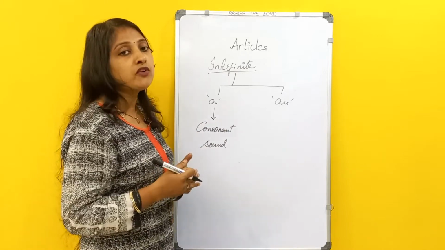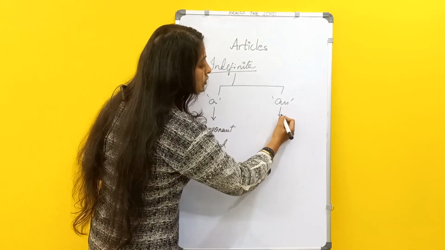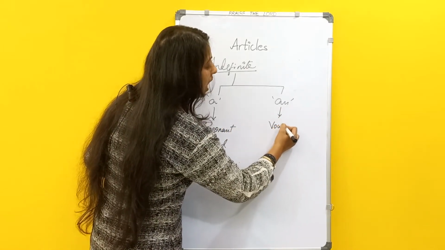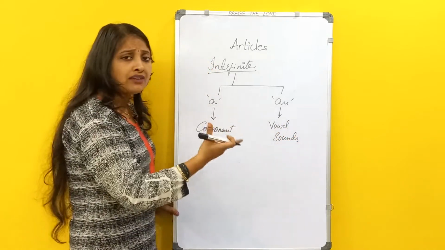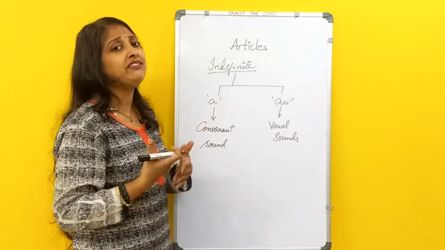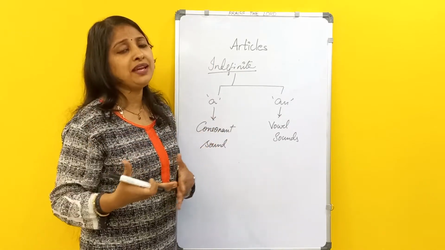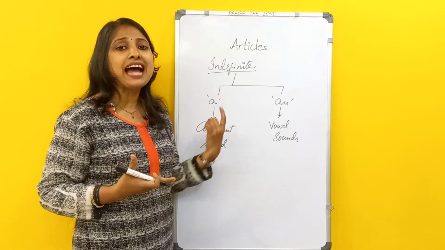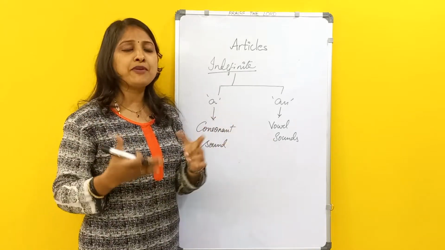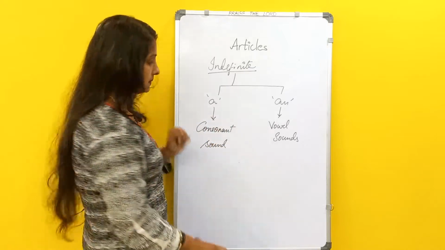It will be used before words having consonant sounds. Similarly, an is used before words having vowel sounds. And we have seen the vowel sounds and consonant sounds in the previous classes: what words make vowel sounds, what words make consonant sounds. So based on that, you will be using the articles a or an before the vowel sounds or consonant sounds.